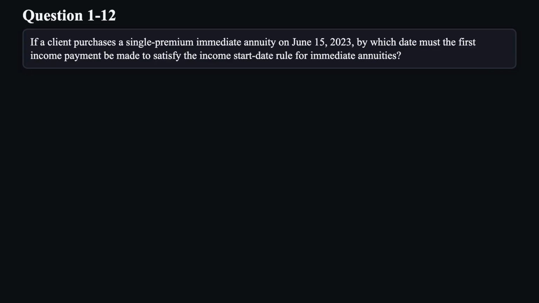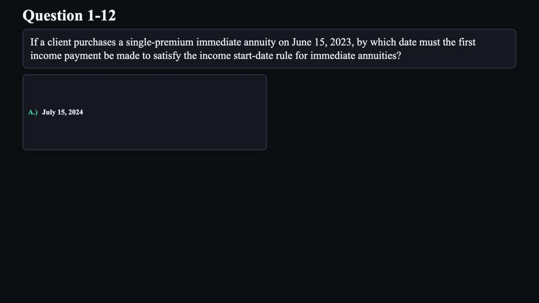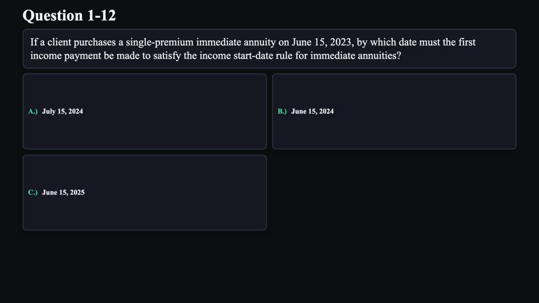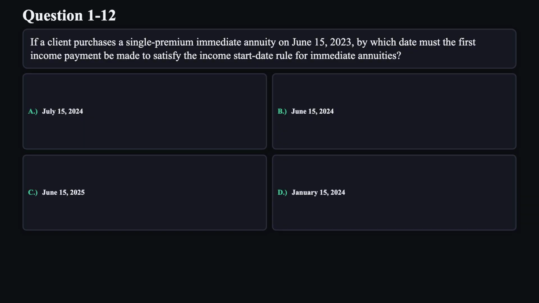Question 12. If a client purchases a single premium immediate annuity on June 15, 2023, by which date must the first income payment be made to satisfy the income start date rule for immediate annuities? A. July 15, 2024. B. June 15, 2024. C. June 15, 2025. D. January 15, 2024.